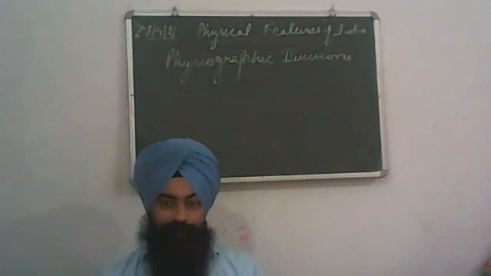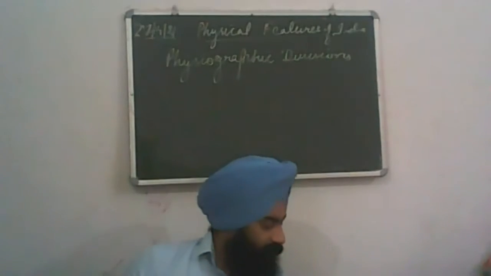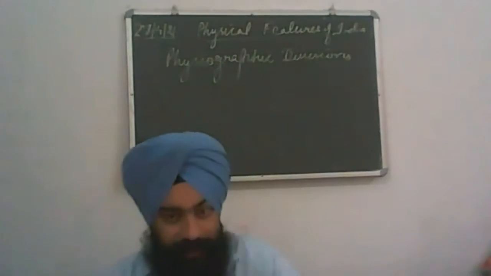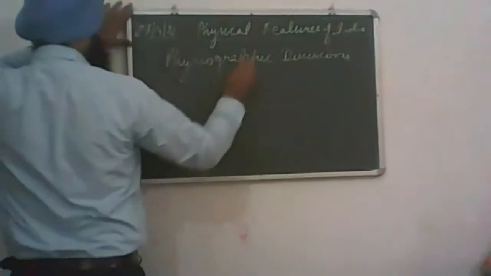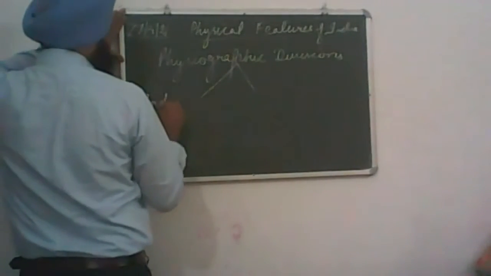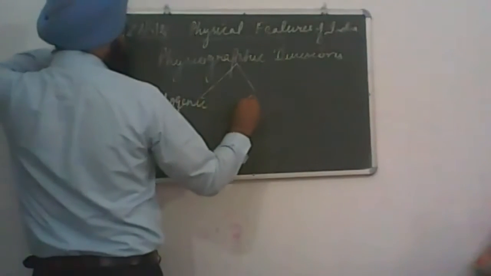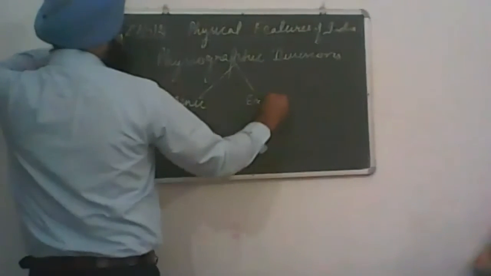These physical features are the result of two kinds of movements, internal movements and external movements: endogenic movements and exogenic movements.